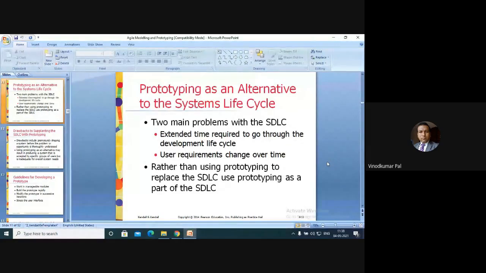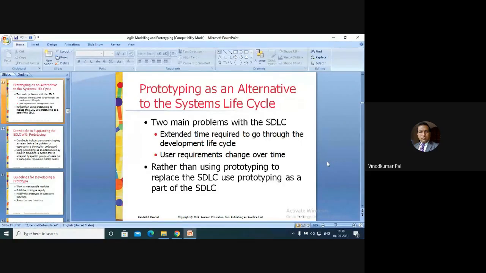So there would be an effect on investment: the analyst time increases, and the cost of the delivered system rises proportionately. The second concern is that user requirements change over time.